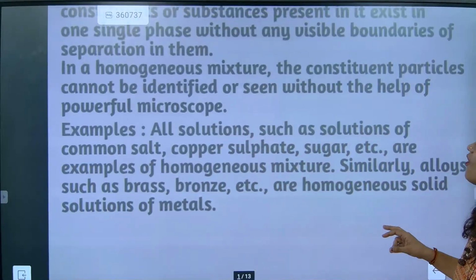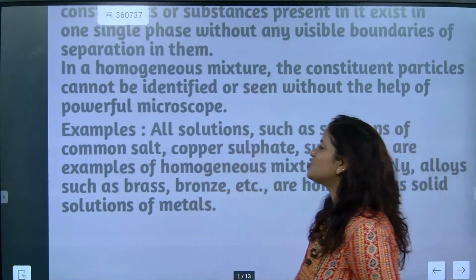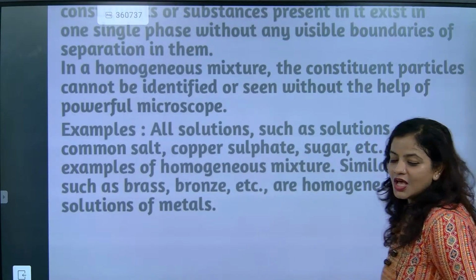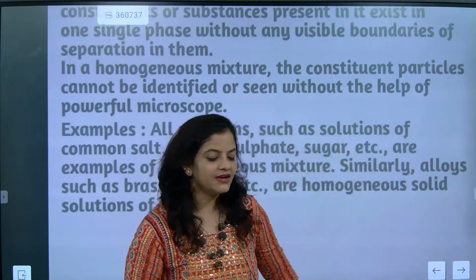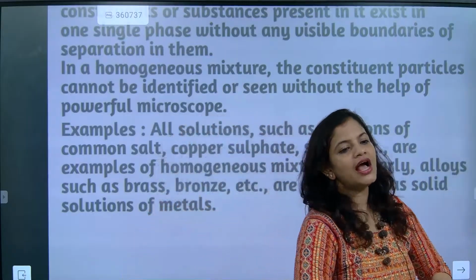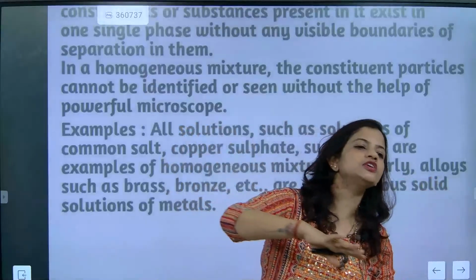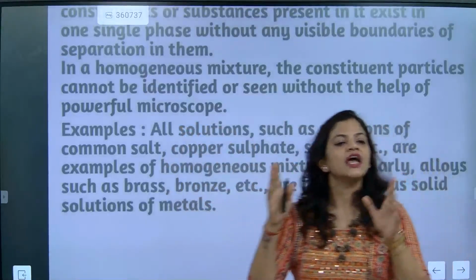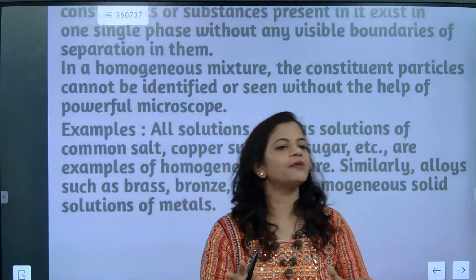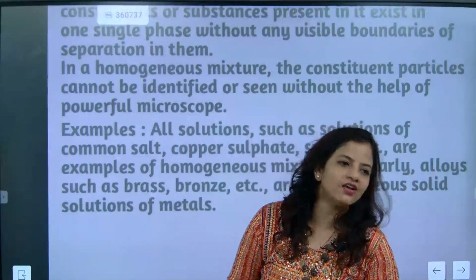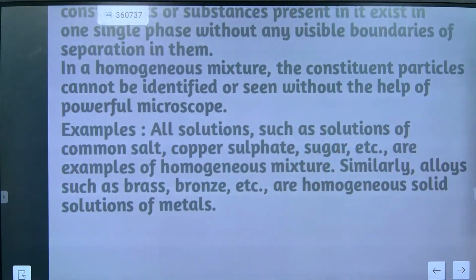Okay, so now look at it. All solutions such as solution of common salt, copper sulfate, sugar, etc. are examples of homogeneous mixtures. If I see that anything is mixed in one solution, a solution is made with solute and solvent. For homogeneous, what is exactly the important point is I cannot see the boundaries. Understood?